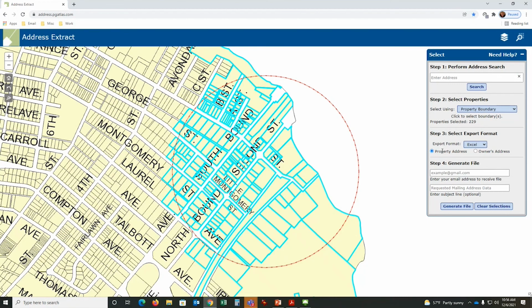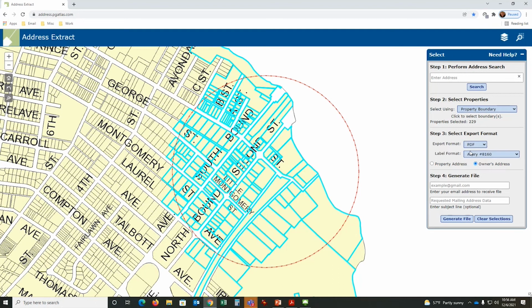All right, do I want the property address or do I want the owner's address? I'm going to say owner's address. Do I want Excel or a PDF? Well, if I do Excel, you know what that is. It's a PDF that this is an Avery mailing label. So you're choosing which one to pick. I prefer the 2-column because last names can be quite long. And this tends to cover most people and make sure the name fits on the label best. But you can use either.